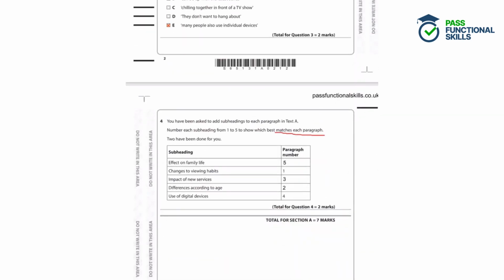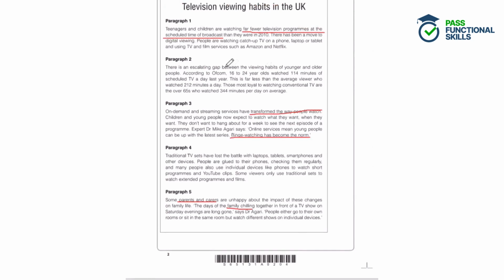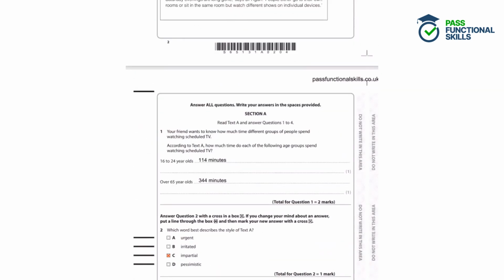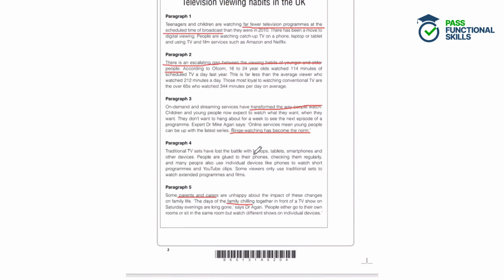Differences according to age is paragraph 2, explaining that there is an escalating gap between the viewing habits of younger and older people. And finally, we have use of digital devices, which is paragraph number 4. So talking about laptops, tablets, smartphones and other devices. So for each paragraph, we've selected a subheading that accurately summarises what the paragraph is going to be about.